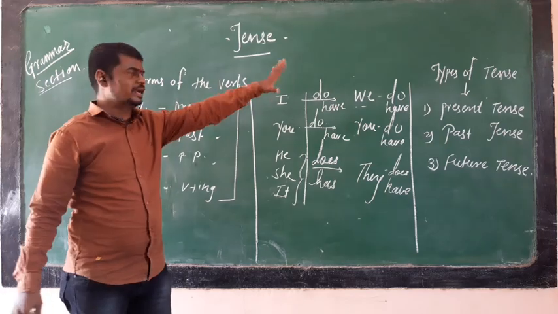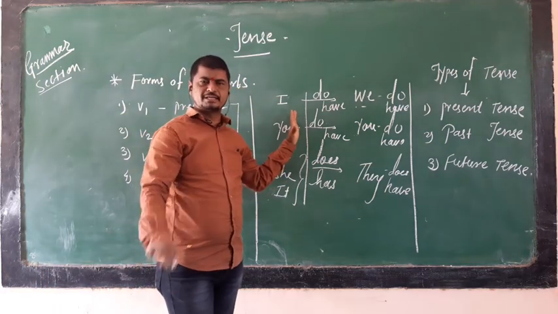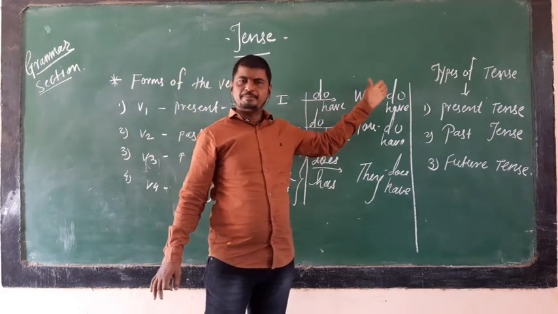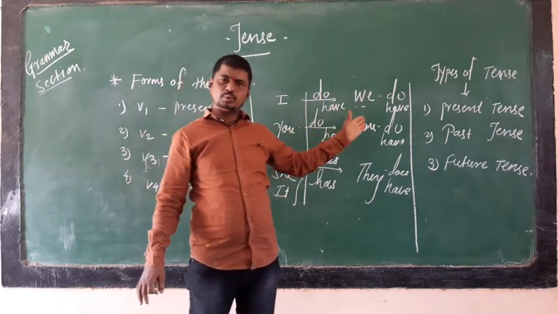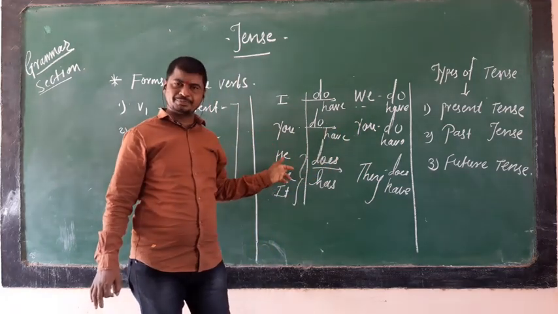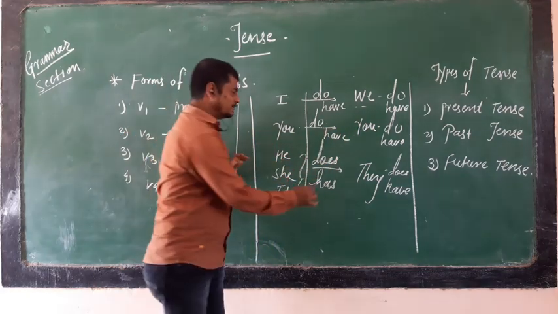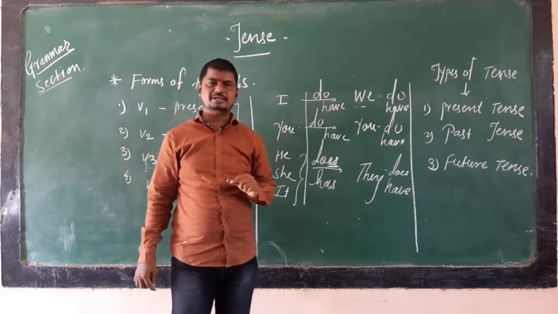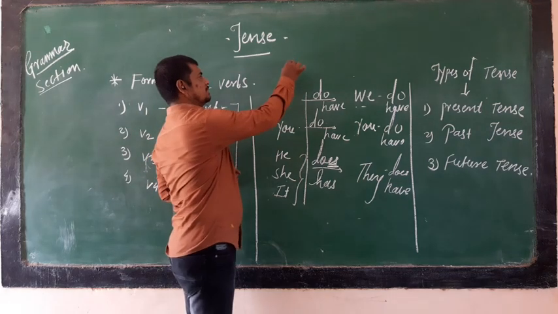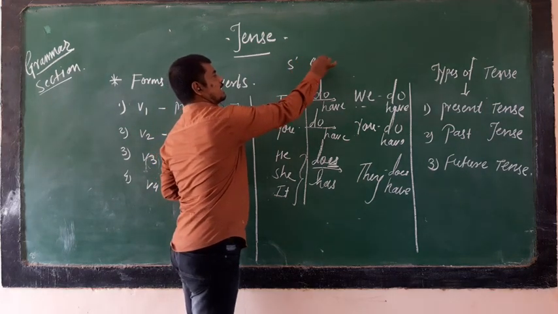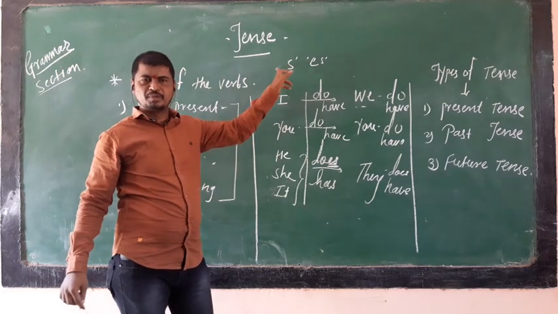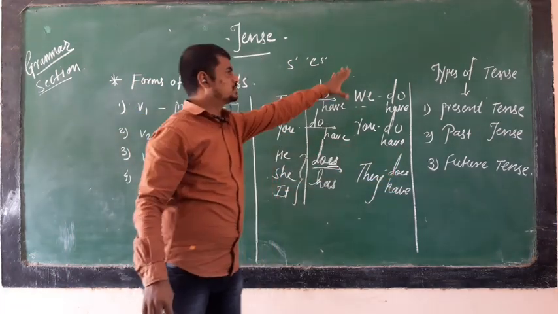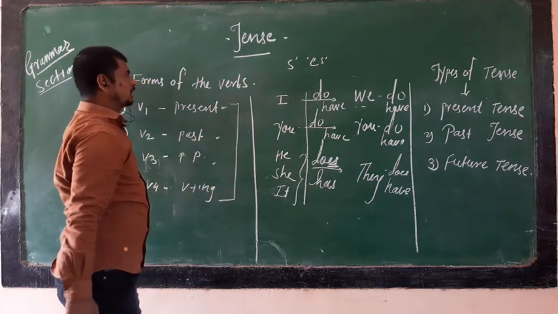Suppose there is any verb, for example the verb play. I play, we play, you play, he, she, it plays. The same criteria apply: in the simple present tense, when there is a verb, s or es is added to that verb. So he, she, it plays, and they play. This is the basic knowledge, which you might already know.